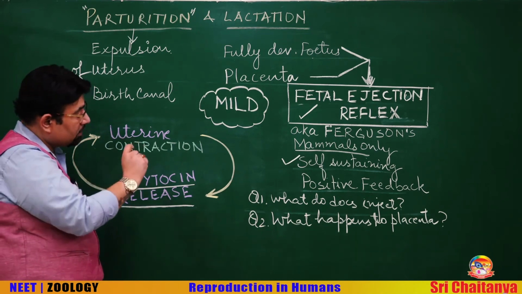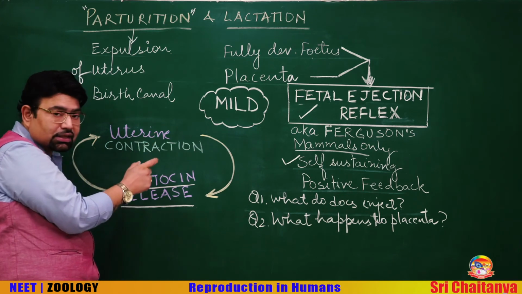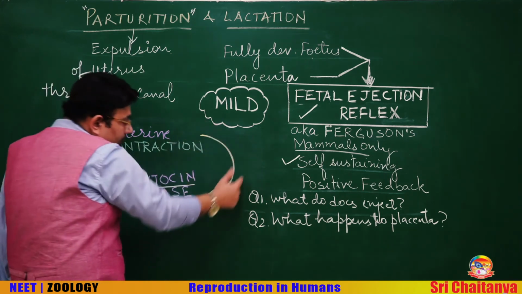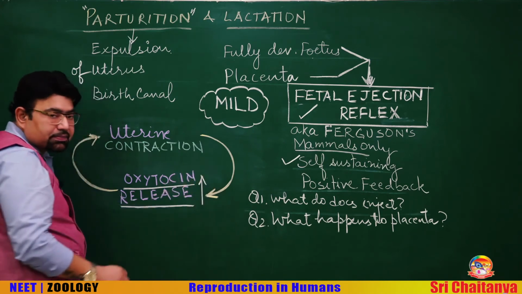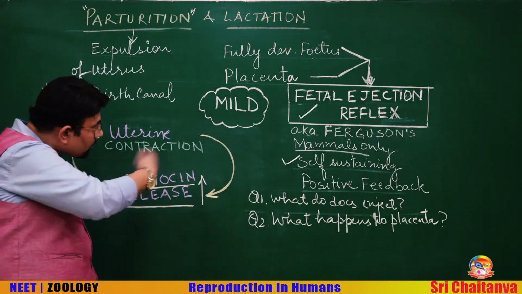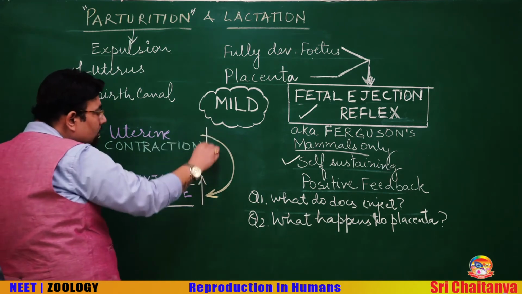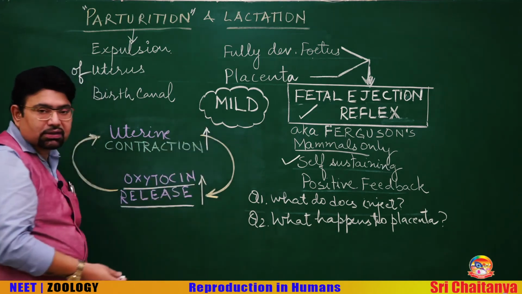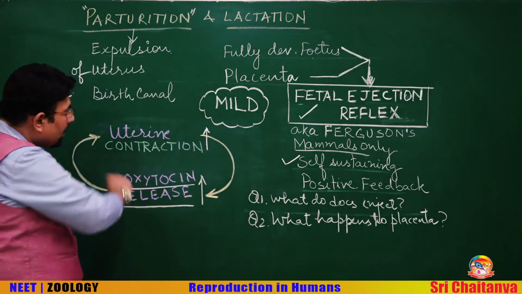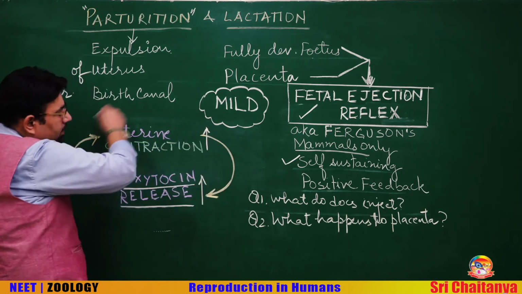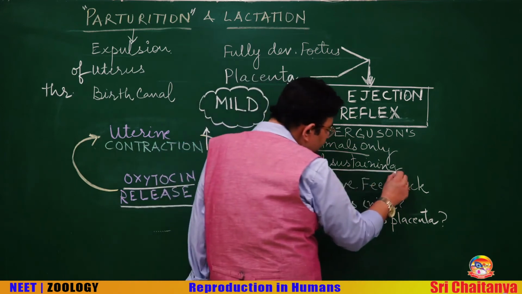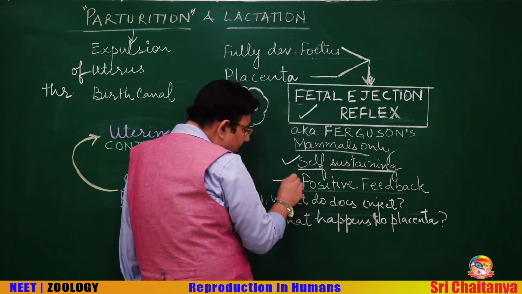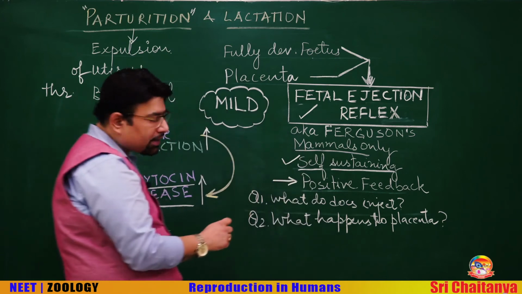Now, when stronger contractions occur, it will give a signal for the release of more oxytocin. More oxytocin will cause the contractions to be stronger, and this is the way a positive feedback generates. That is why I am calling it a self-sustaining mechanism, an example of positive feedback.